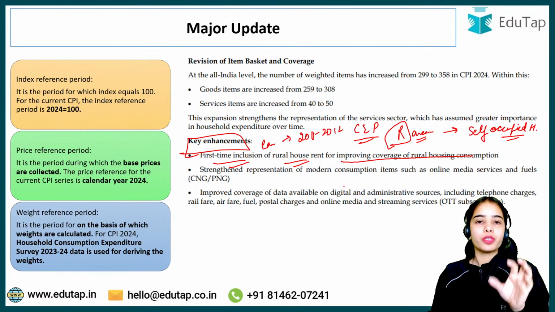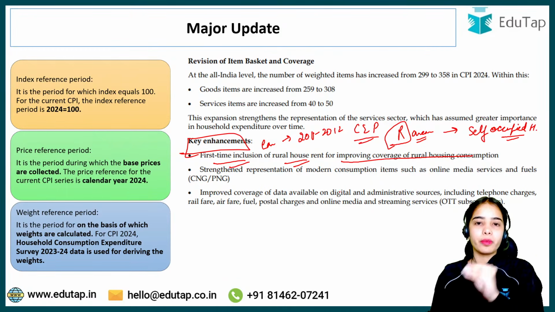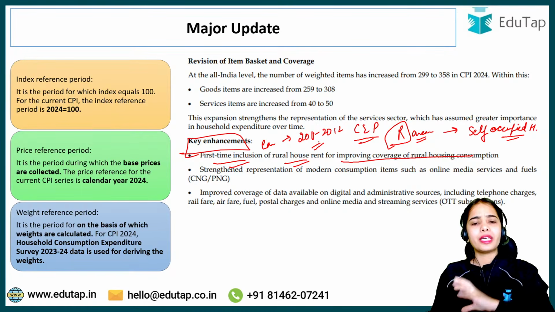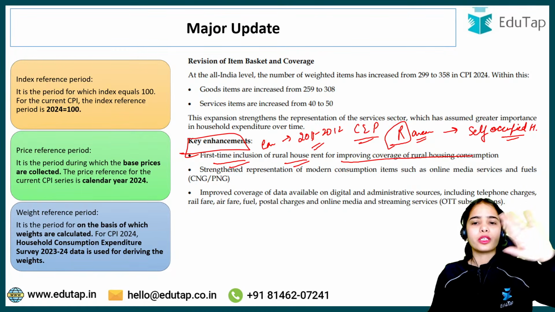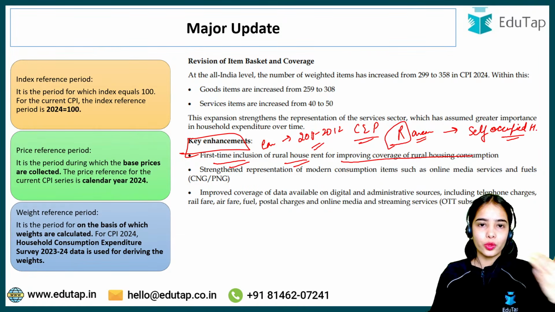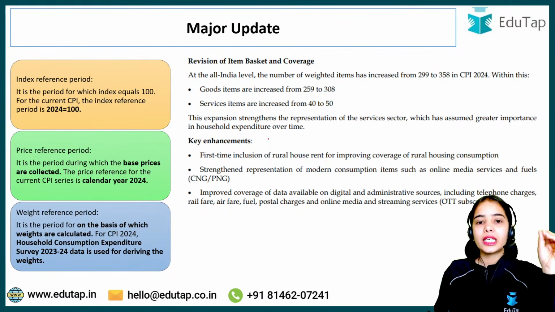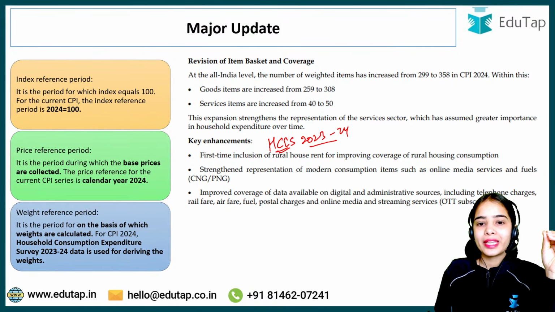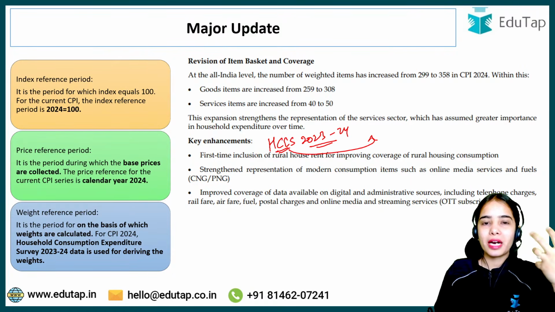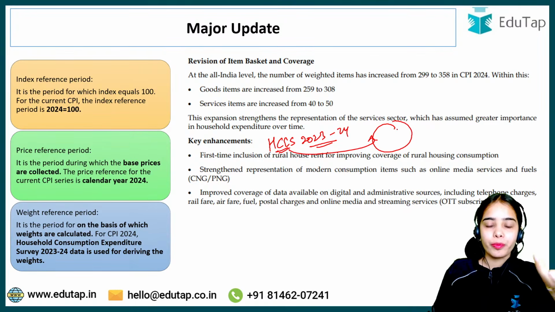So as per the consumer expenditure pattern of 2011-2012, it was assumed that the rural areas have self-occupied houses, and people do not have to pay rent there. But now we have the household consumption expenditure survey of 2023-24, which collects the consumption expenditure patterns of recent times.